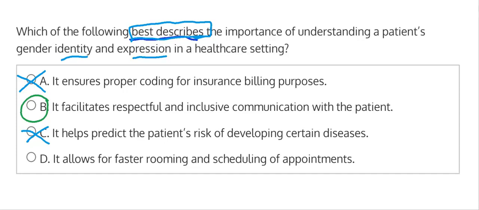And then option D says it allows for faster rooming and scheduling, which doesn't relate to gender identity and expression. So we can eliminate that. And that leaves us with option B, what we had chosen, which states that it facilitates respectful and inclusive communication.